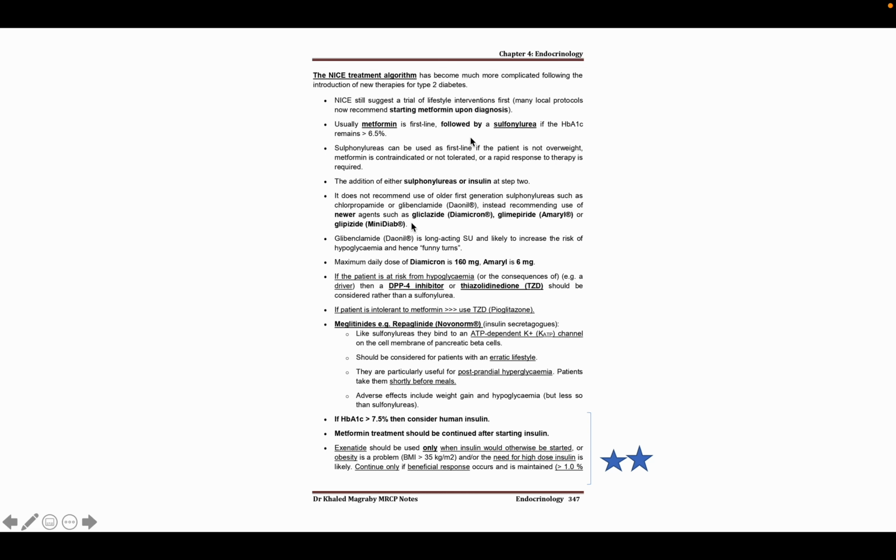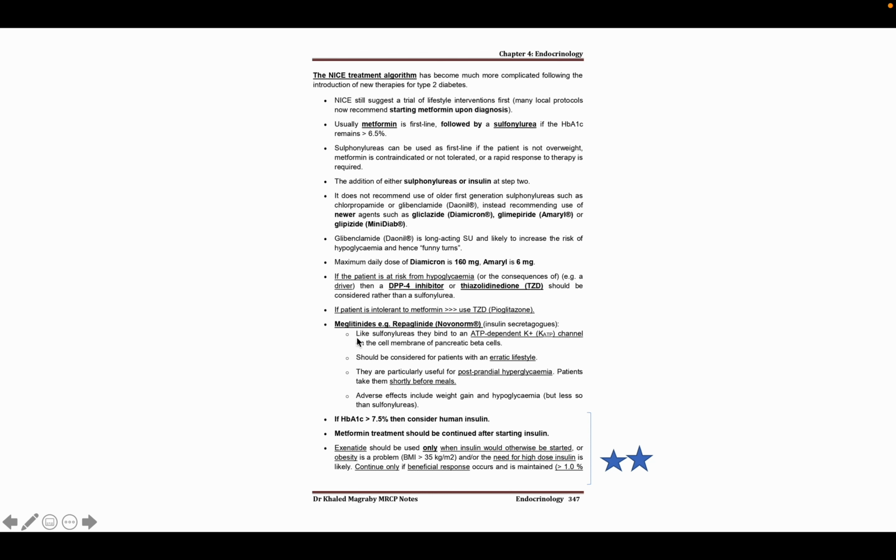In case of sulfonylurea, the highest dose for gliclazide is up to 160 milligram, and in case of glimepiride it should be up to 6 milligram. And additionally you can give a DPP4 inhibitor or thiazolidinedione to this patient, and we will learn about this later.